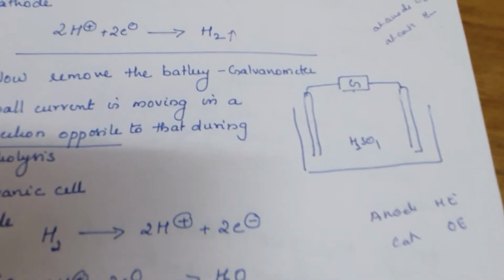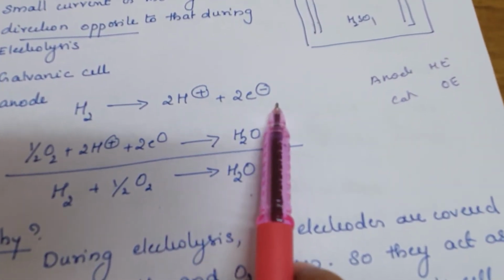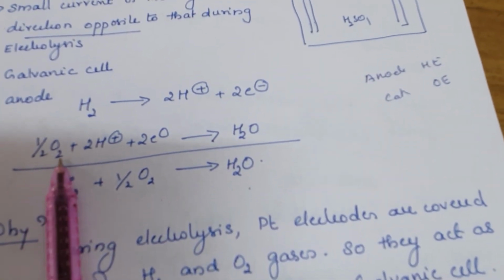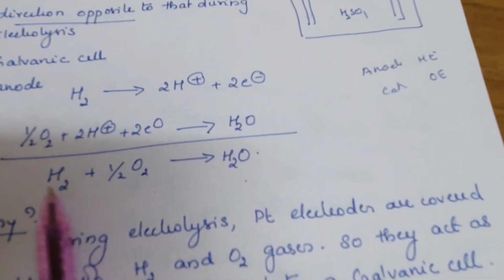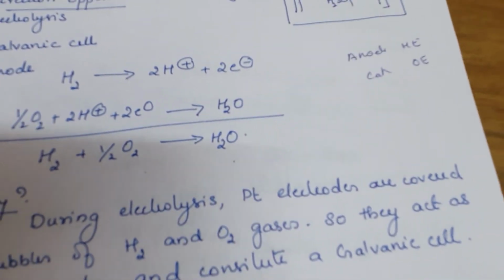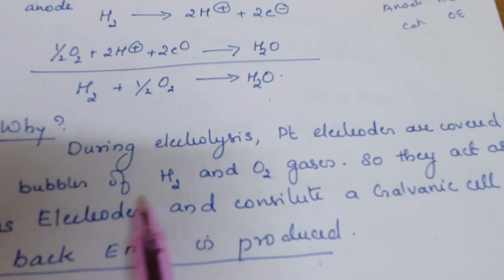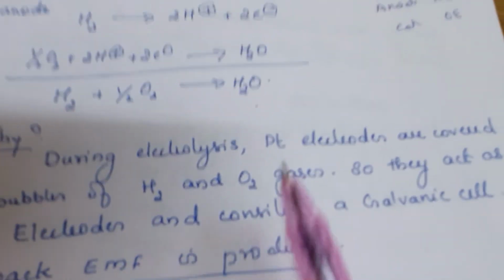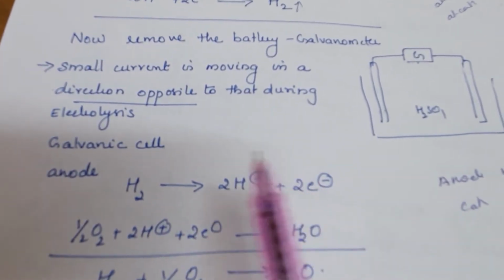So what happened is, they constitute a galvanic cell. Hydrogen is oxidized: H2 gives 2H positive plus 2 electrons. Half O2 undergoes the reverse of this, forming water. So the overall reaction produces a galvanic cell. What is the reason? During electrolysis, platinum electrodes are covered by bubbles of H2 and O2 gas, so they act as gas electrodes. And the galvanic cell produces a spontaneous reaction, or EMF.